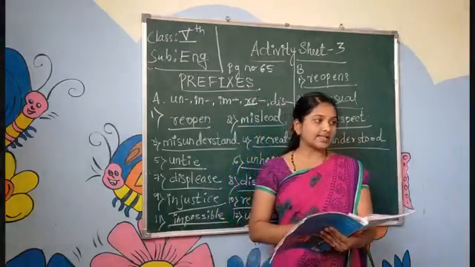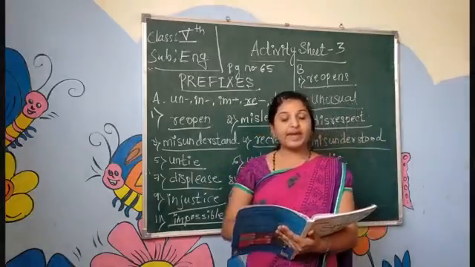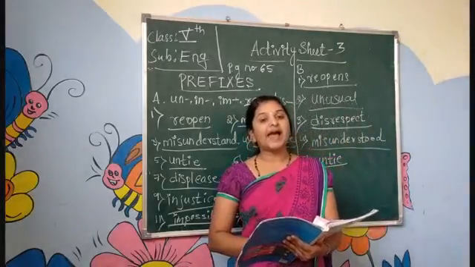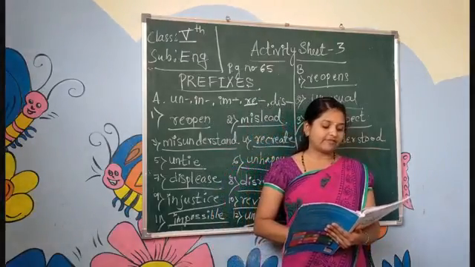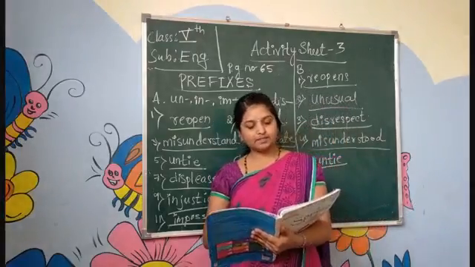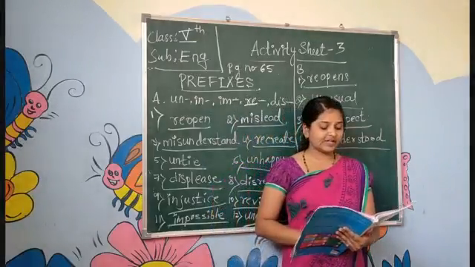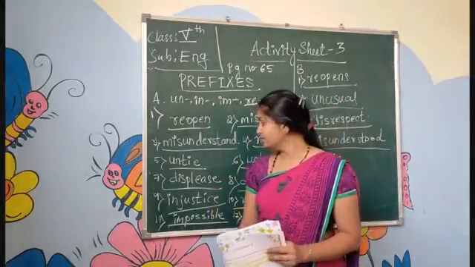So, what are the examples for suffixes? Paint, painter. By adding er, it becomes painter. Gift, gifted. Fruit, fruitful. Fear, fearless. Red, reddish. Mind, mindless. Okay.